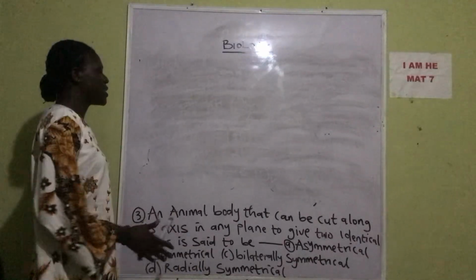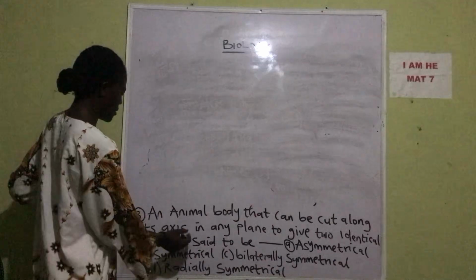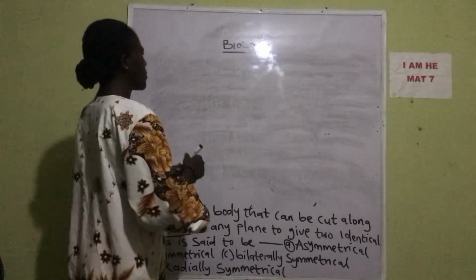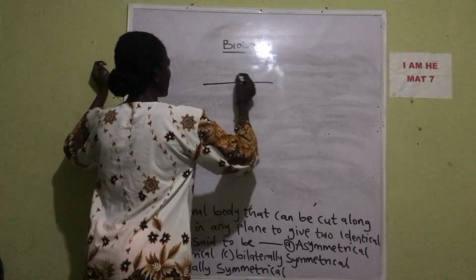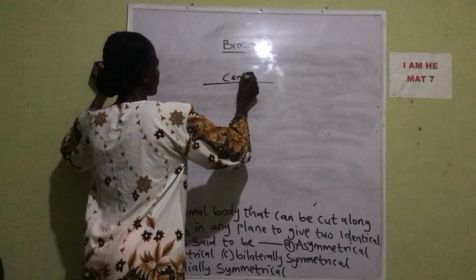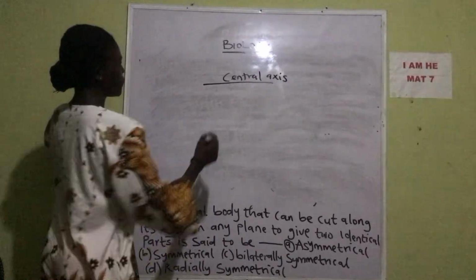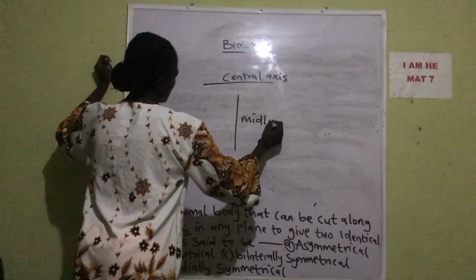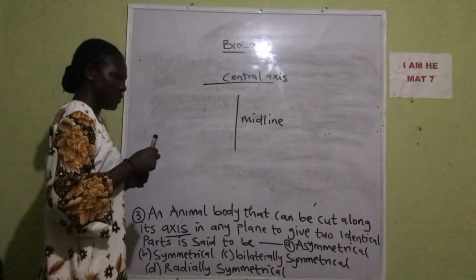Now, two things are involved there. You can cut from the center, that's the central axis, or you cut from the midline. Do you understand?